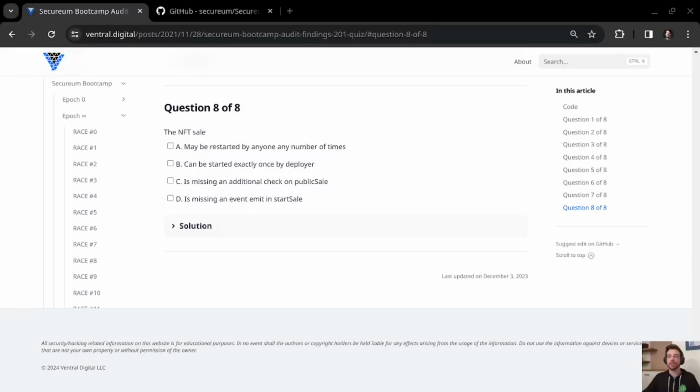Let's finish up race number 3 with question 8. A says that the NFT sale may be restarted by anyone any number of times. Alternatively, B says that it can only be started exactly once by the deployer. C says it is missing an additional check on public sale. And D says it is missing an event emission in start sale.